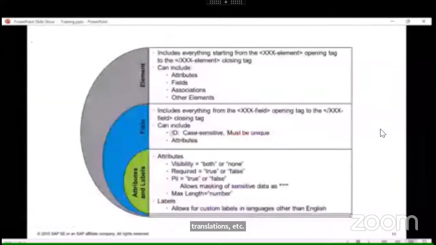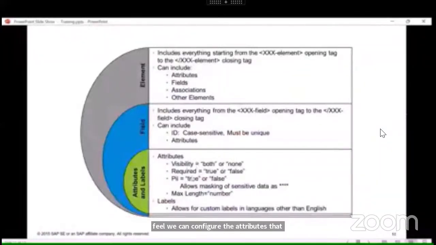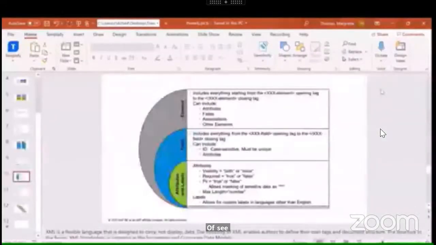In the field, we can configure the attributes: either the visibility, whether that field should be configured as mandatory or not, PII, that means whether the field should be masked. If that is sensitive data, we mask some fields. We can also configure whether that field is a pick list or any other type of field, or a string. I will show it in the system.